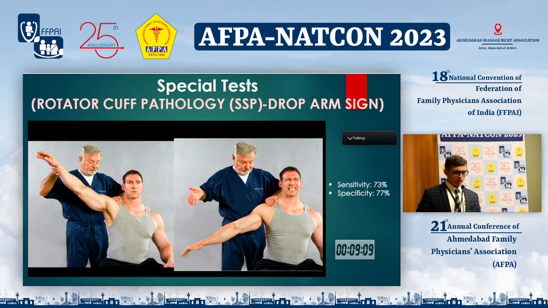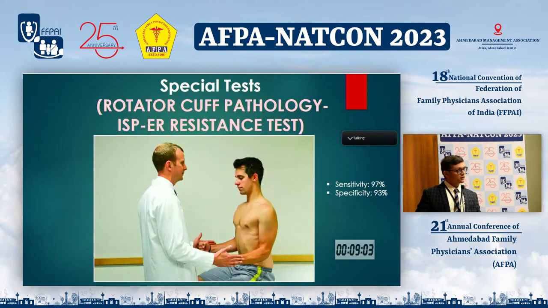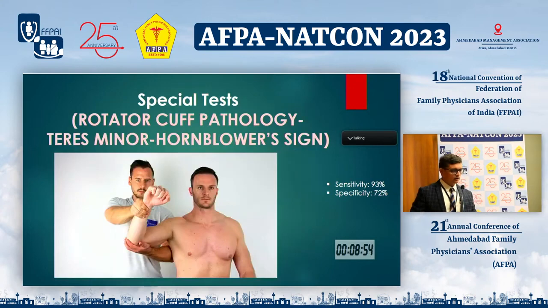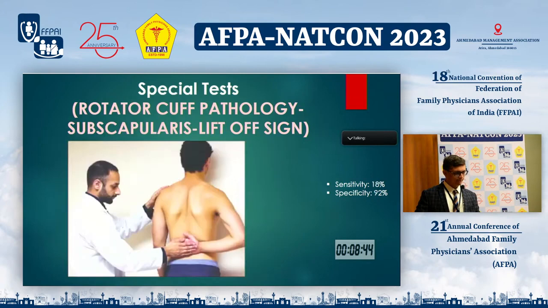In supraspinatus tear, we have the drop arm sign, which is positive, in which the patient is unable to actively abduct the shoulder joint. In infraspinatus tear, we have the external rotation resistance test, which is positive, in which the patient is unable to externally rotate the arm against resistance. In teres minor tear, we have the Horn-Blower sign, which is positive, in which the patient is unable to actively externally rotate the arm when the shoulder is kept in 90-degree abduction. In subscapularis tear, the lift-off sign is positive.